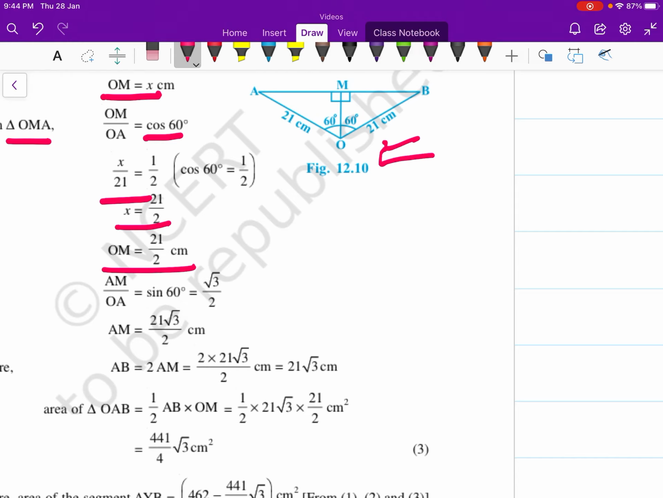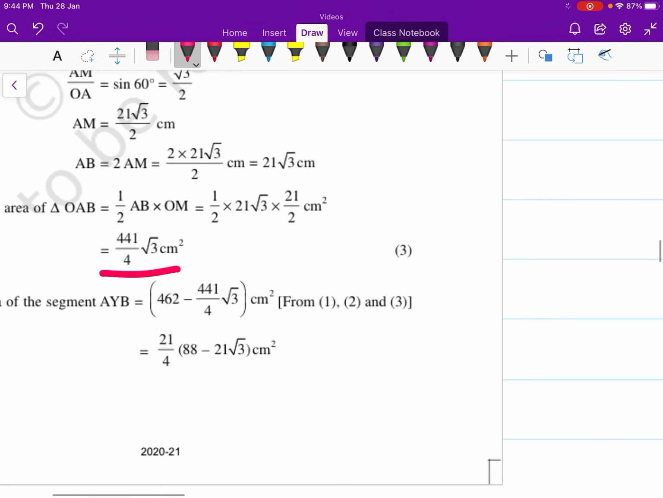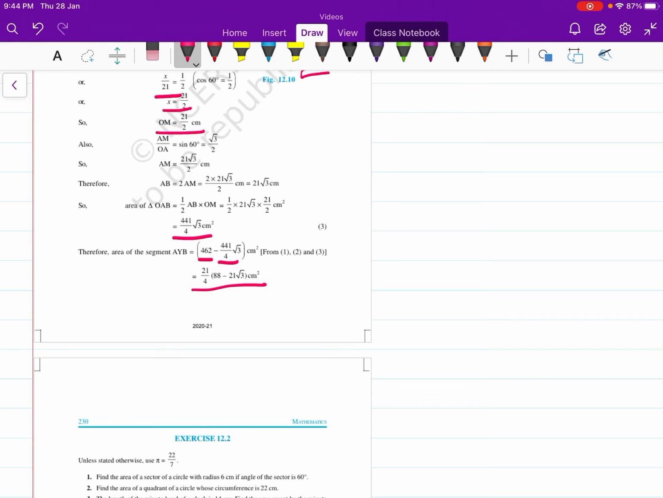Now, AB is equal to 2 AM is equal to 2 into 21 root 3 upon 2 centimeter, which is equal to 21 root 3. Area of triangle OAB is equal to half AB into OM is equal to half into 21 root 3 into 21 upon 2 centimeter square, that is 441 upon 4 root 3 centimeter square. Therefore, area of the segment will be 462 minus 441 upon 4 root 3, which is 21 upon 4 into (88 minus 21 root 3). These are the values we get for the area of a segment having theta 120.